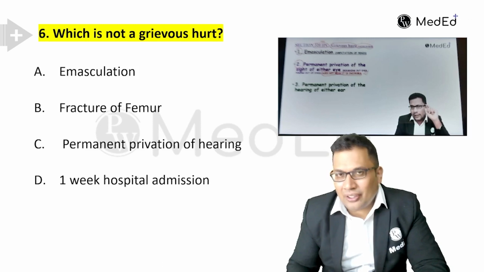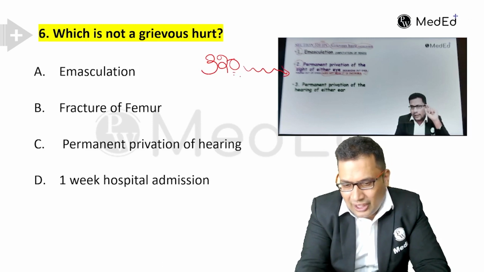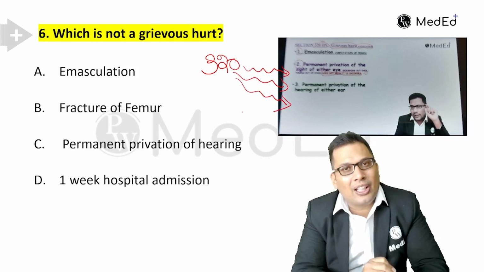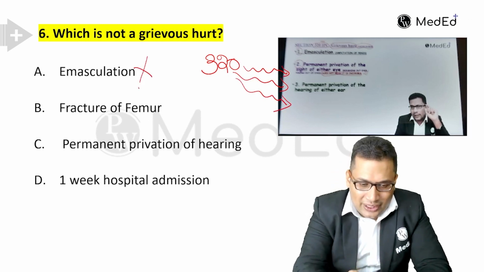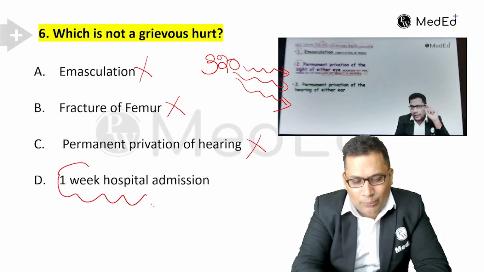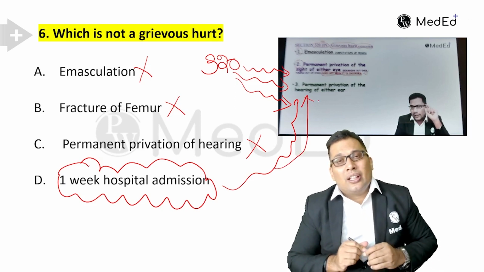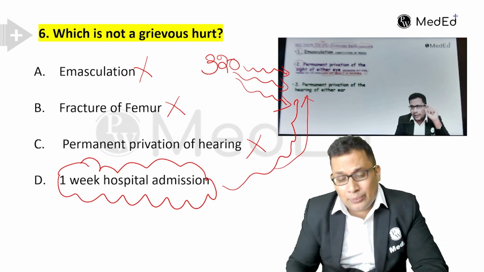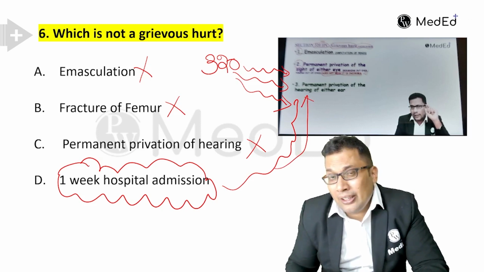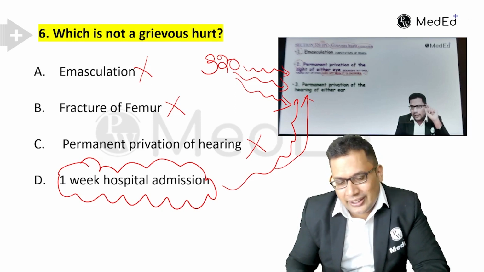Which is not a grievous hurt? Grievous hurt is defined under section 320. That is what we discussed in our recorded classes. Section 320: emasculation, yes. Fracture, yes. Permanent privation of hearing, yes. The answer would be 1 week hospital admission. This is what we discussed in our classes. There should be at least 20 days of hospital admission, severe bodily pain, the person unable to do ordinary activity for about 20 days. So the answer is D.